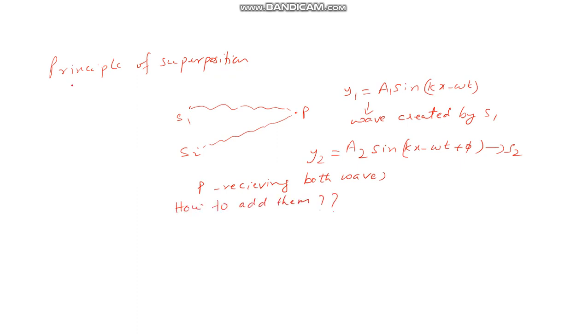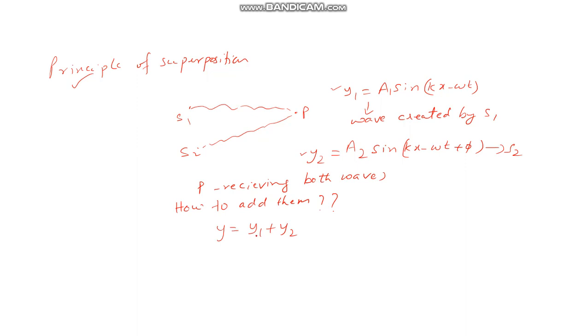We follow this principle. In this, what are we supposed to add? We have to add the parameters, and here the parameters are displacements. So we add the displacements. We say that the total displacement is actually the sum of the individual displacements created by the individual waves, Y1, Y2.